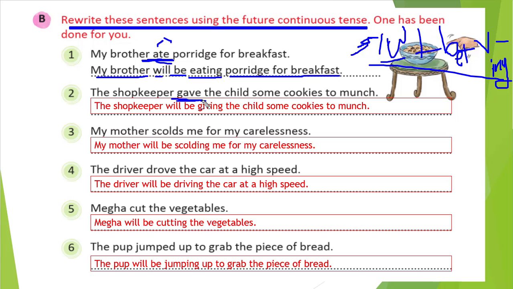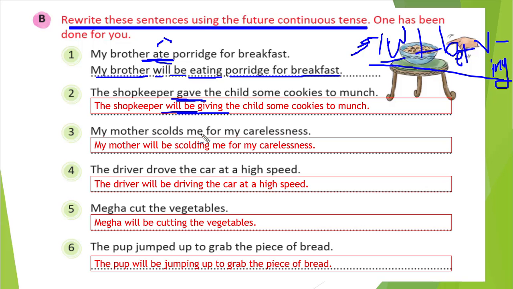So gave. That is in the past. So the shopkeeper and action, in the place of the verb, what will we write? Shall/will plus be plus verb with ing. So shopkeeper is singular, so we will write will, and be remains the same. And gave, what is the base form of give? That is give, and verb with ing, that is giving. Correct? So that is, the shopkeeper will be giving the child some cookies to munch.